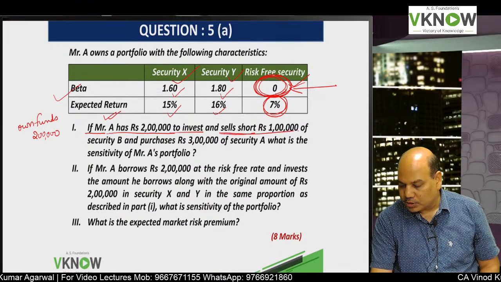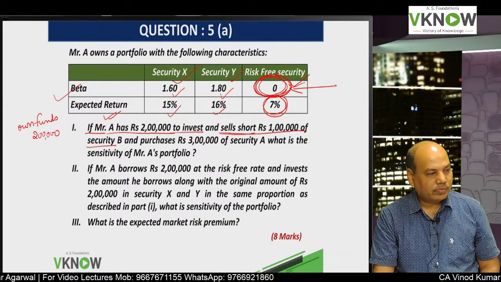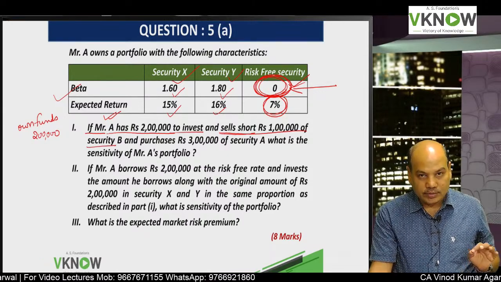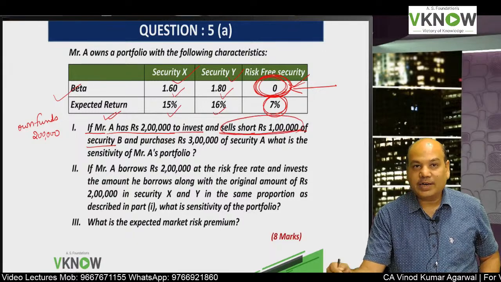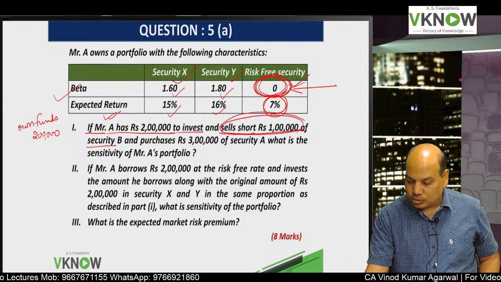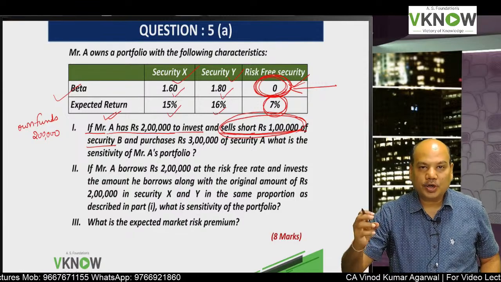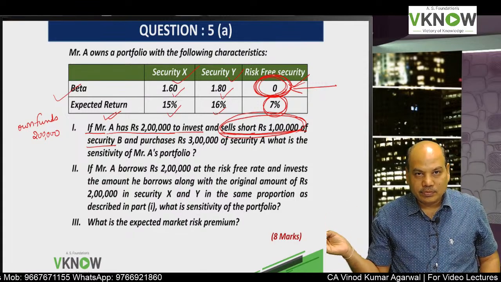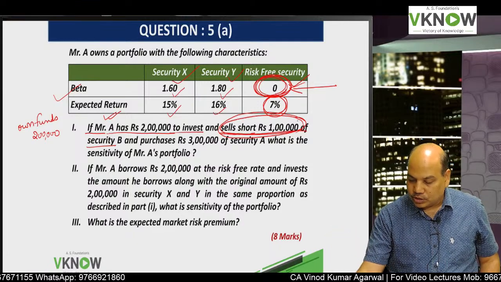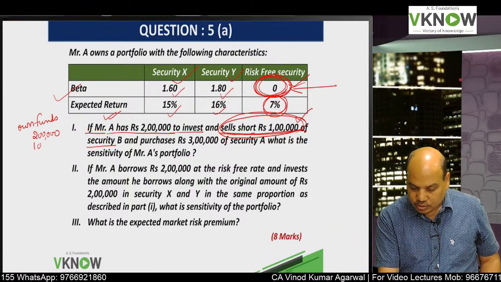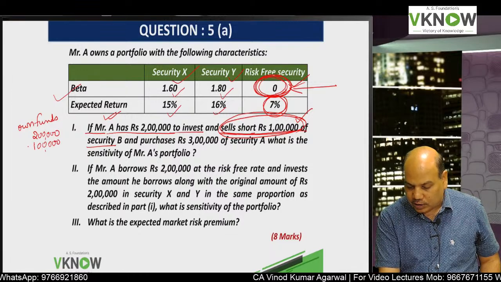Sells short rupees 1 lakh of security B. So what happens in short selling? You will sell the stock now and buy it later. And how do you sell it now? By borrowing it from somebody else. That is called stock borrowing and lending mechanism. So when you sell the stock today, you will get a cash flow of 1 lakh.